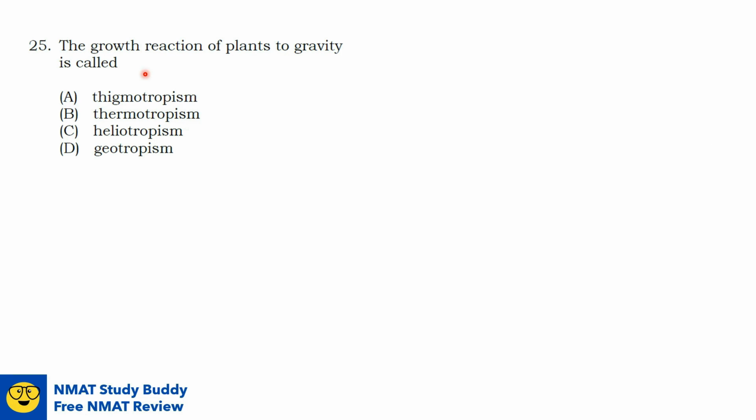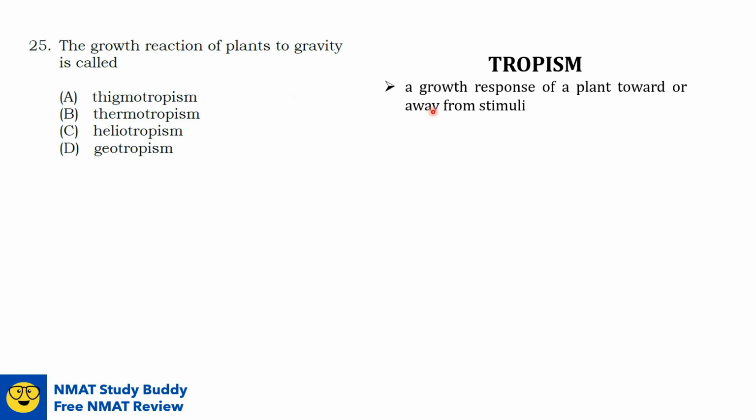Question number 25. The growth reaction of plants to gravity is called blank. To answer this, let us first recall the definition of tropism. Tropism is a growth response of a plant toward or away from stimuli. So let us discuss here the stimuli involved in each of our options. For option A, thigmotropism came from the Greek word thigmo, meaning touch. So it is a form of tropism in which the stimulus is touch.